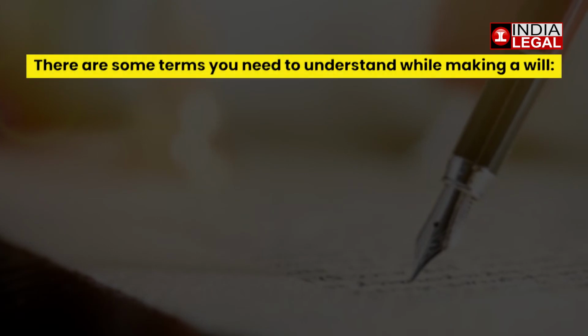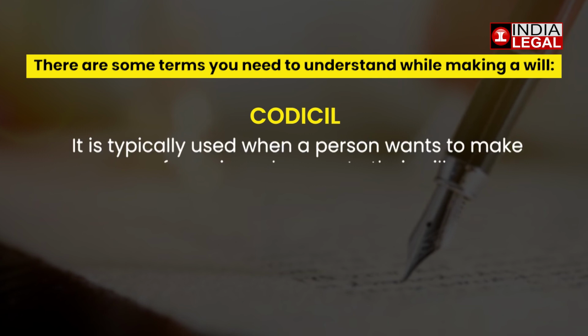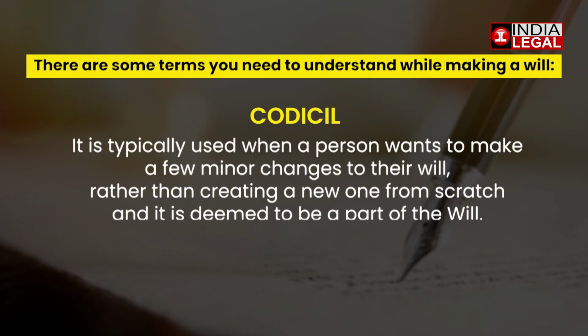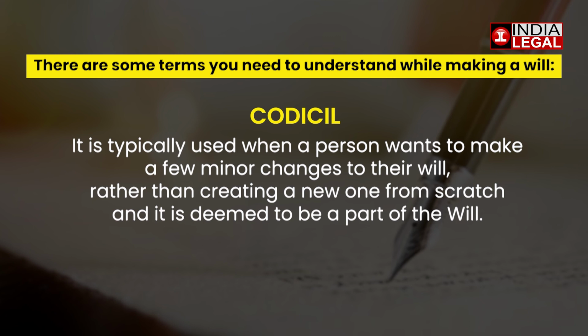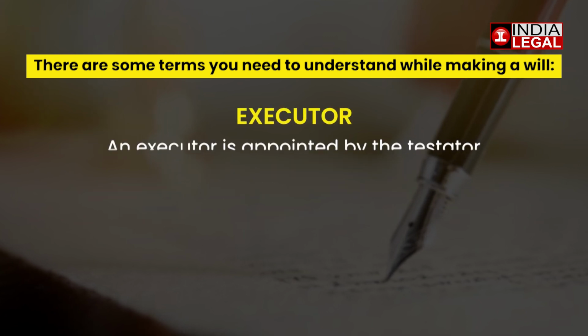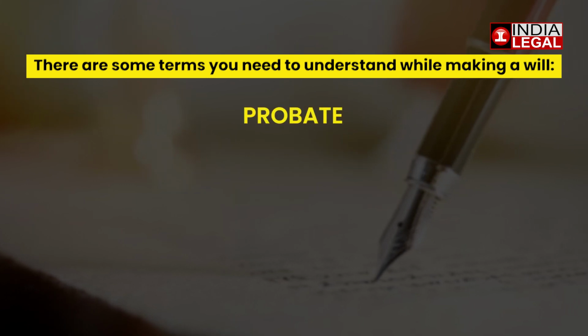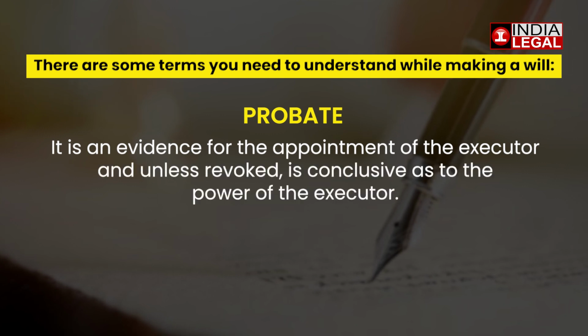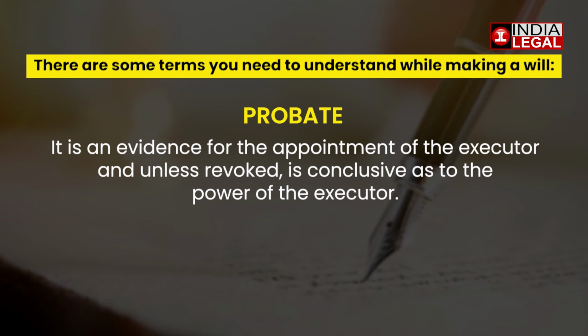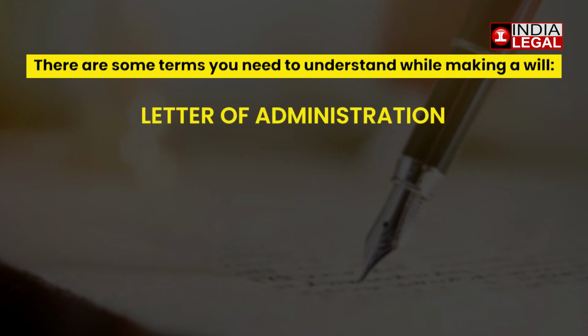There are some terms you need to understand while making a will. Codicil. It is typically used when a person wants to make a few minor changes to their will rather than creating a new one from scratch, and it is deemed to be a part of the will. Executor. An executor is appointed by the testator, as distinguished from the administrator who is appointed by the court. Probate. It is evidence for the appointment of the executor, and unless revoked, it is conclusive as to the power of the executor.